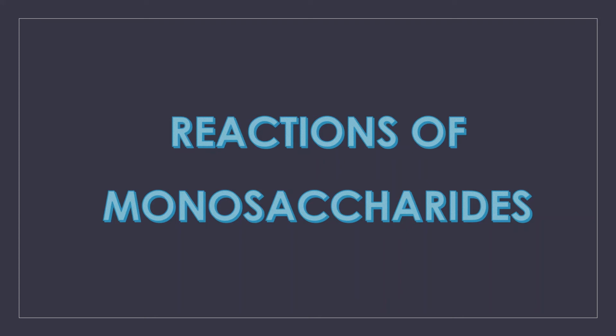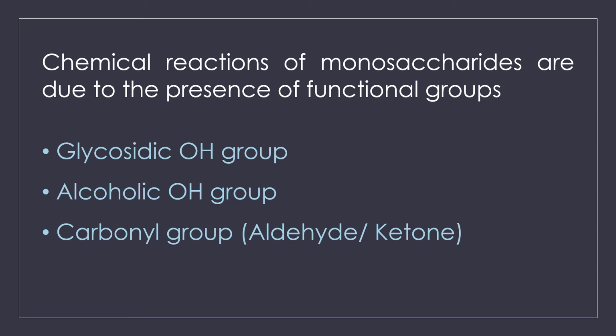Hello students, today let's learn about the reactions of monosaccharides. Chemical reactions of monosaccharides are due to the presence of certain functional groups like the glycosidic OH group. What is the glycosidic OH group? The anomeric OH group. Mutarotating sugars exist either in alpha form or beta form. So that OH group is called the glycosidic OH group. The OH group is involved in glycosidic bond formation.